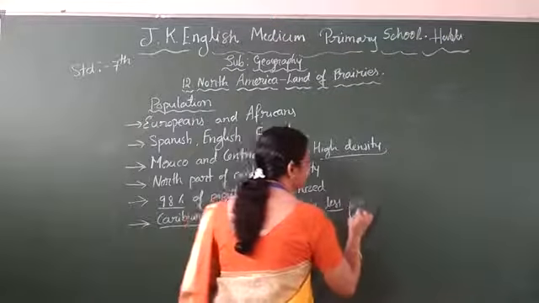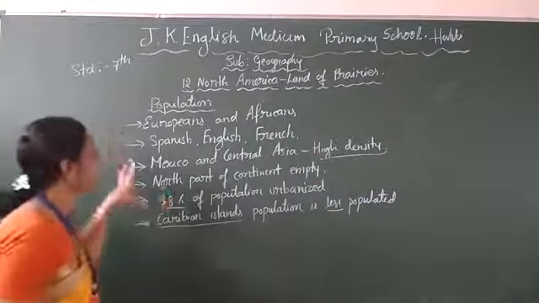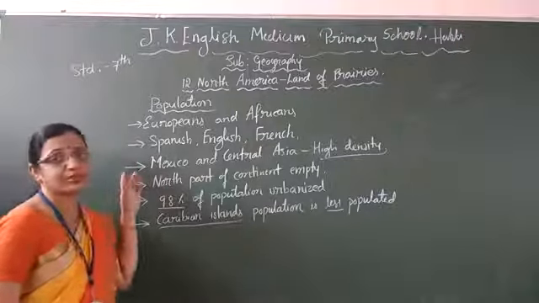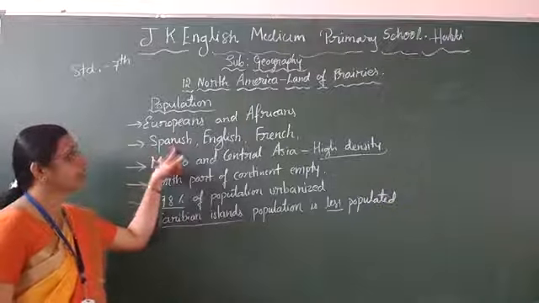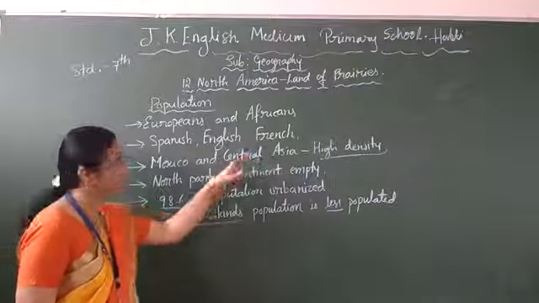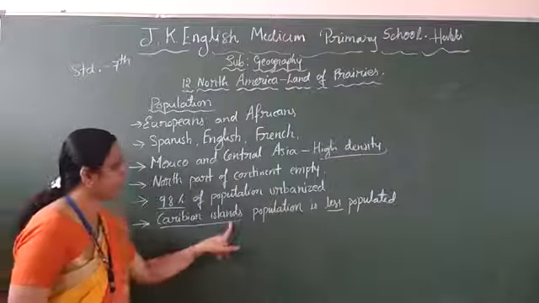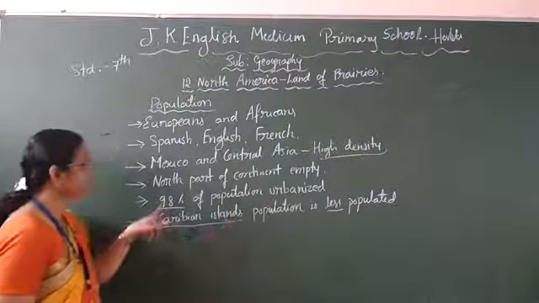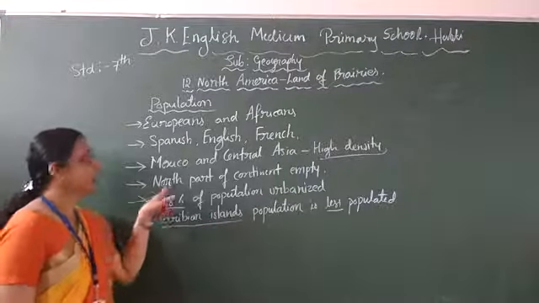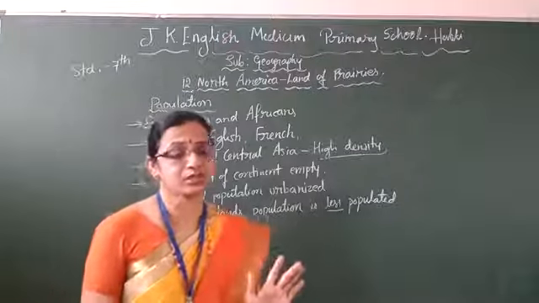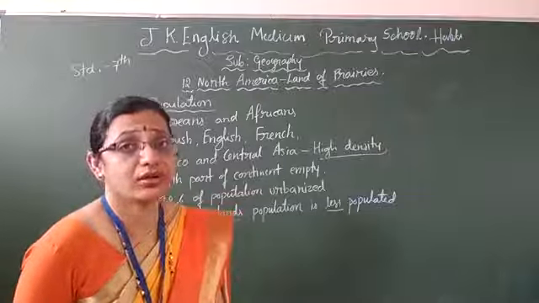Okay, children. I think you followed the population. What main things are in the population? That I have taken. Europeans and Africans are the natives. Spanish, English, French is their language. Mexico and Central America are highly populated. Caribbean islands are less populated. 98% of the population is urban. Then the north part is empty. This is about the population of North America.